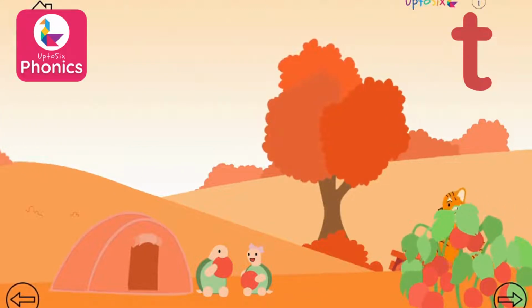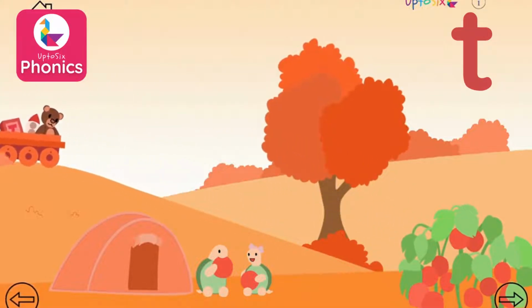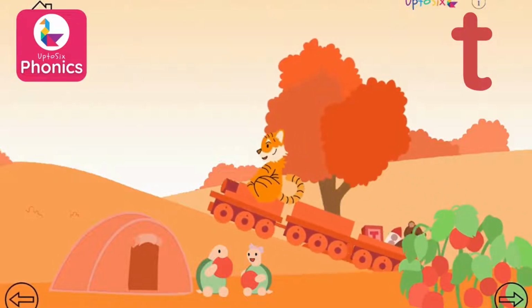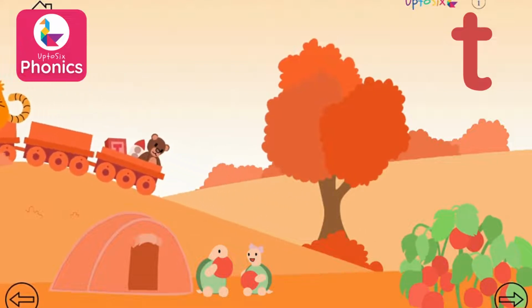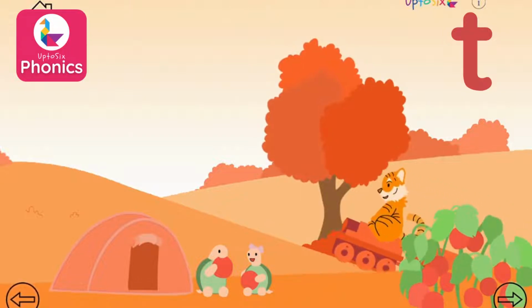The turtles have come out from their tent to greet Tiger as he passes by. They offer him some tasty tomatoes, but Tiger is too busy playing with his toy train. He thanks the turtles and asks them if they want a trip to the hilltop.